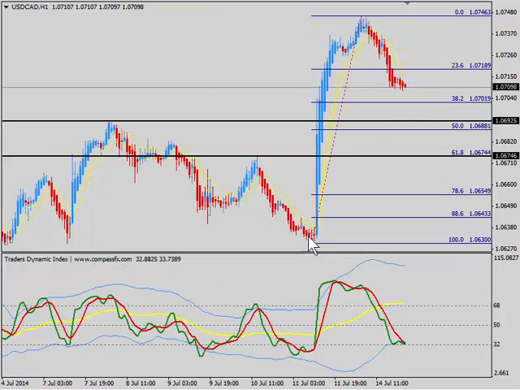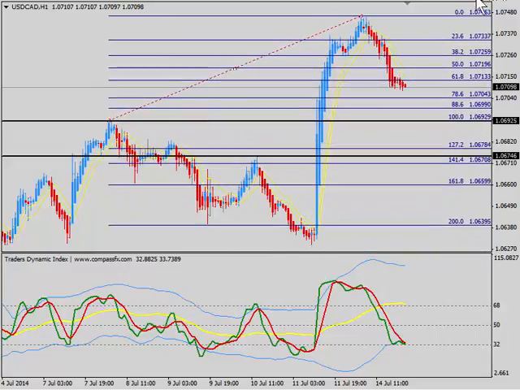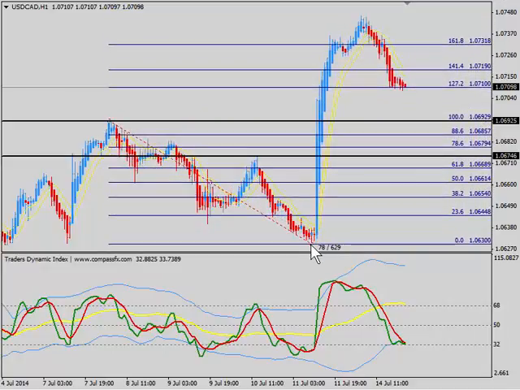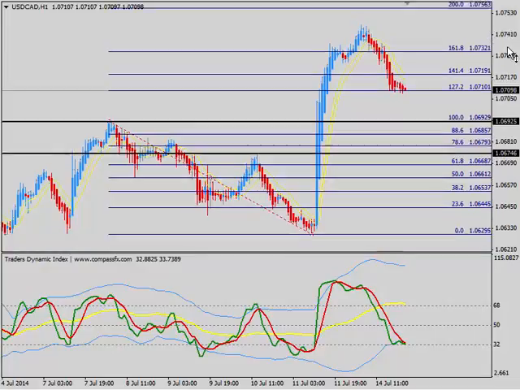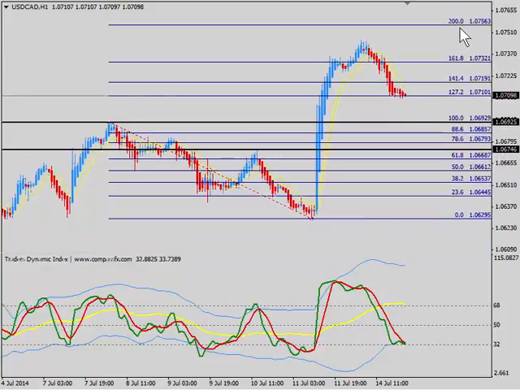Now with this move, let me take it from this level to that level back to the downside here, just to see where we've gone. We've pushed up to the 161.8 last week from that swing high to swing low. We pushed up to that, tried to get a little bit higher. You can see the 200% is up there around the 107.56 level, and here we've come back down today and we've rested right on the 127.2 level.